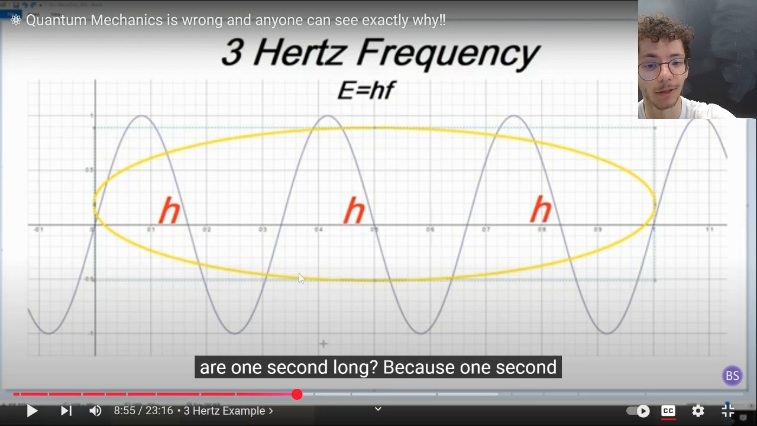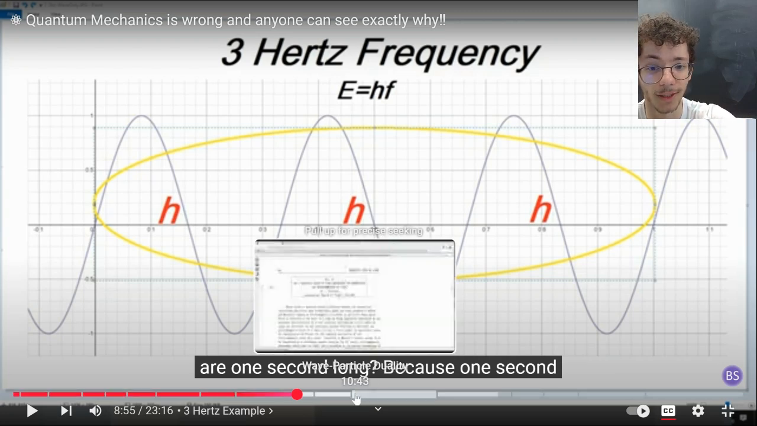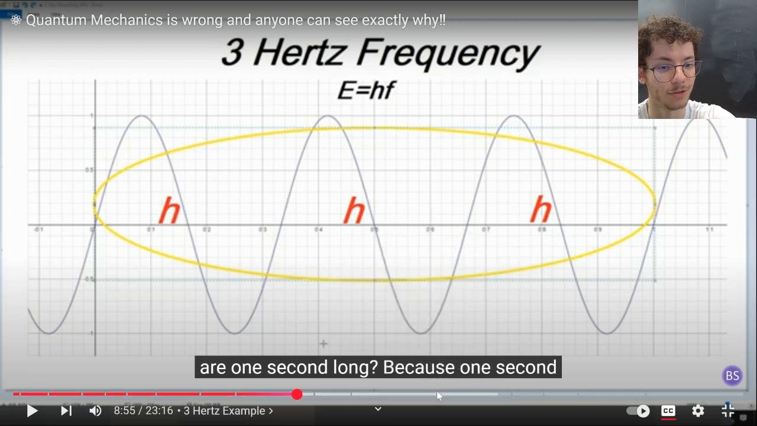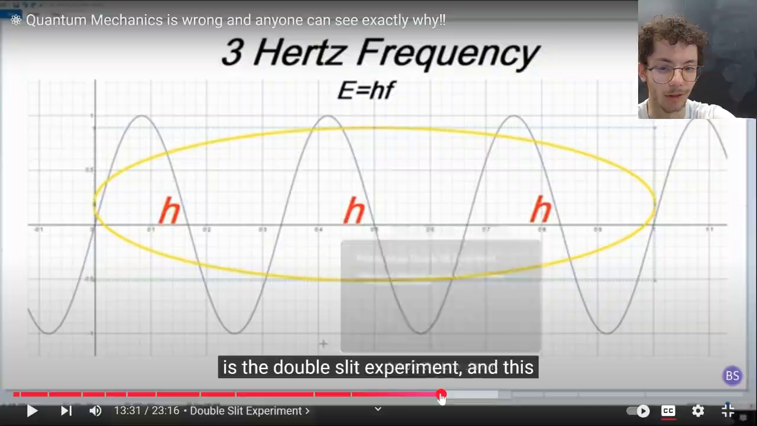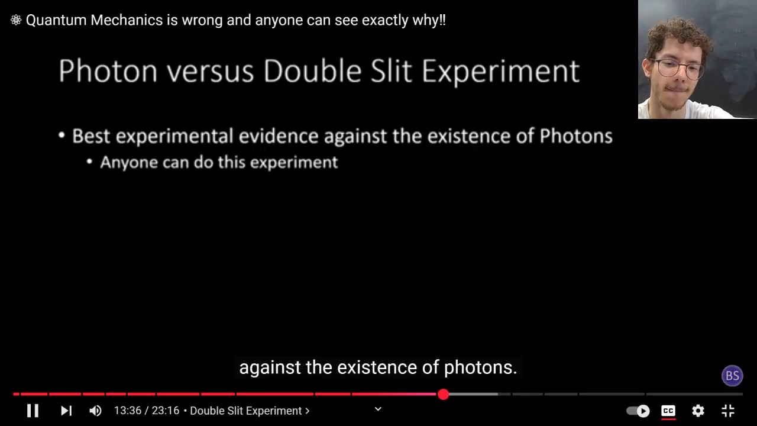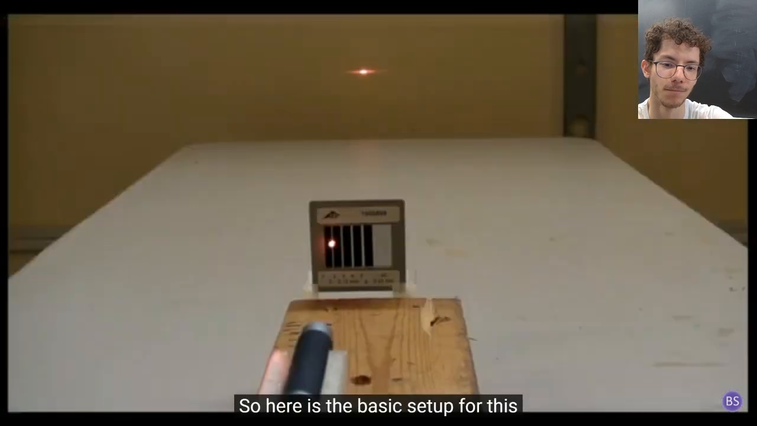The next topic that I think is worth debunking is the double slit experiment, which to try and debunk is a bit ridiculous, if you ask me. This is the absolute best experimental evidence against the existence of photons. So here's the basic setup for this experiment.